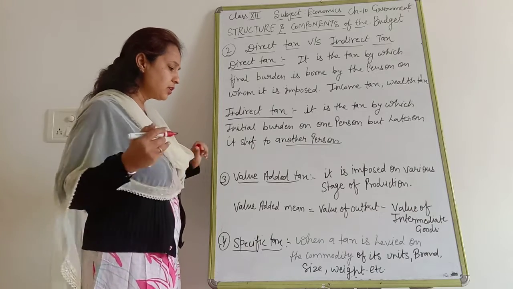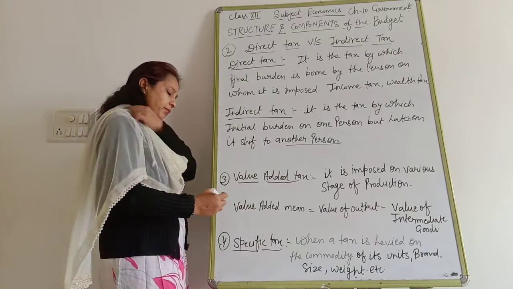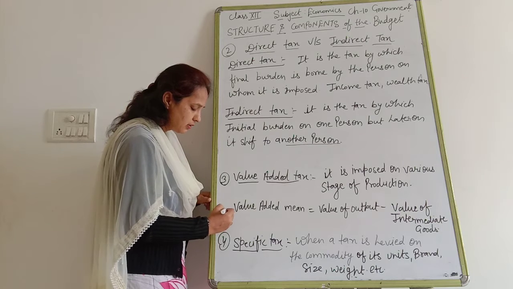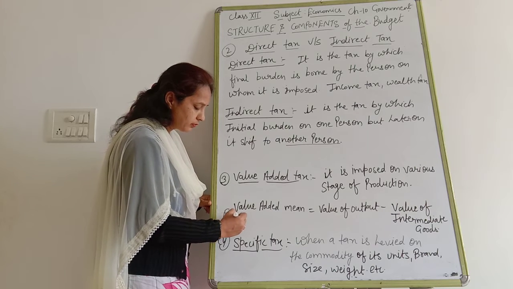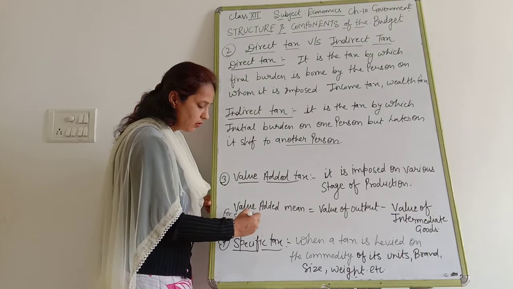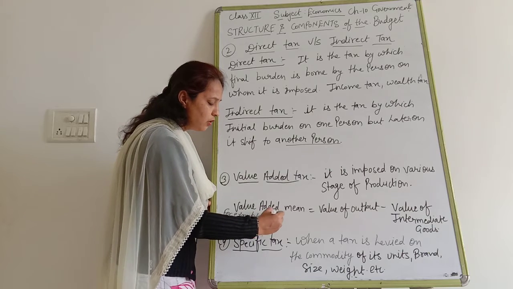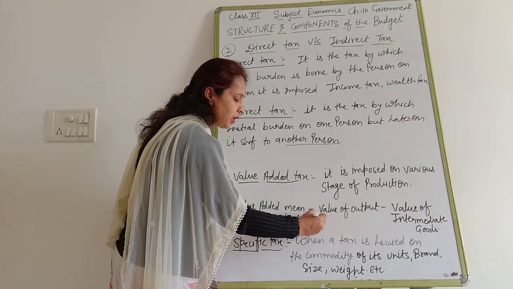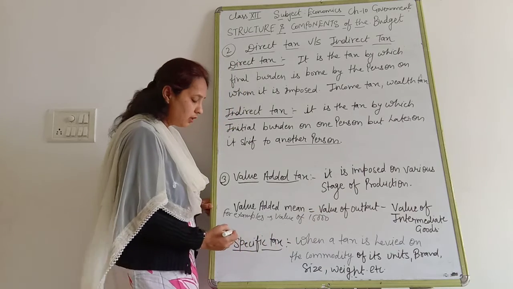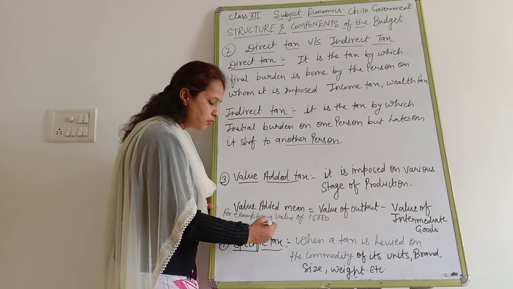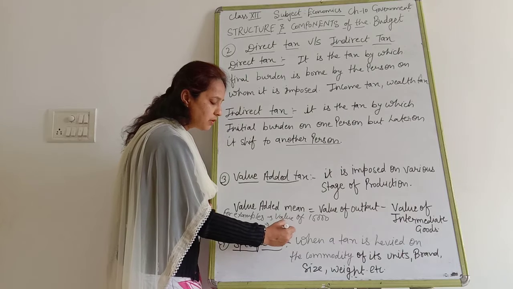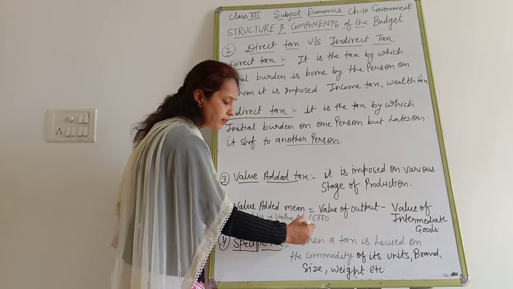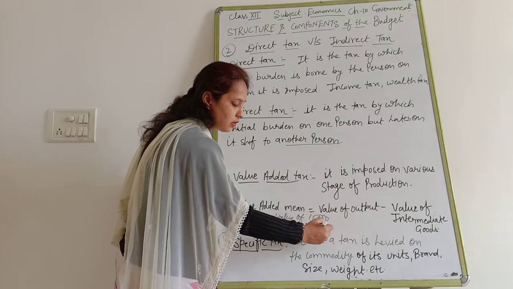For example, suppose the value of final goods is 15,000. Clear? And the value of intermediate consumption is 10,000.